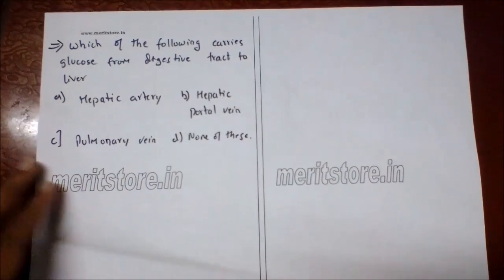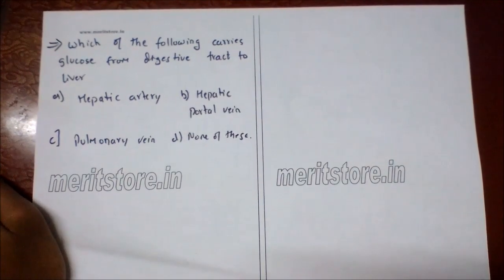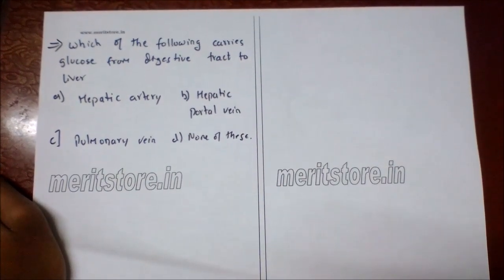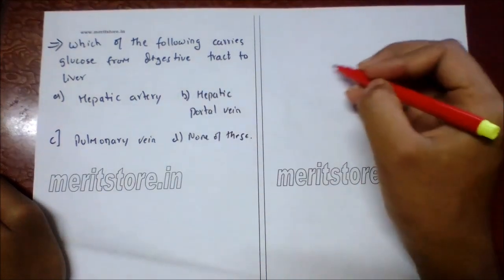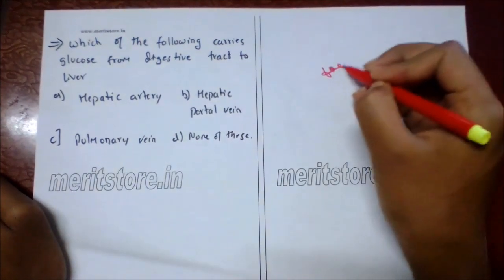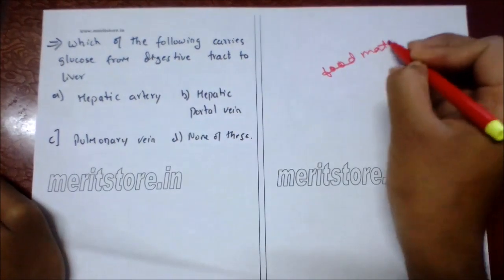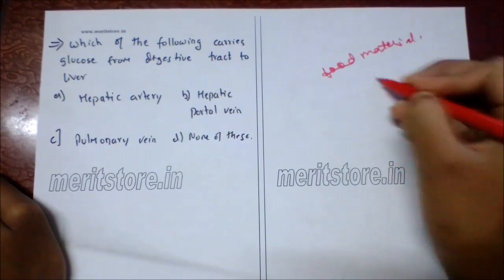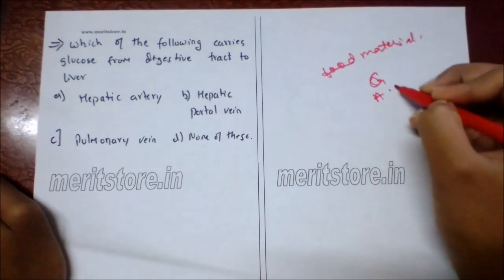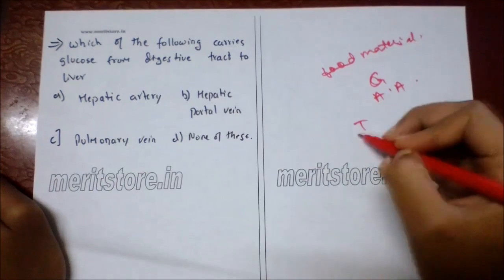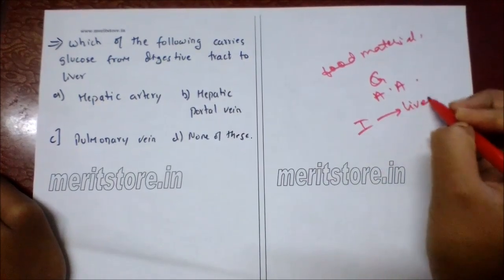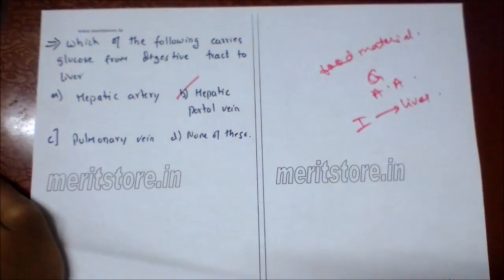Which of the following carries glucose from digestive tract to liver? A. Hepatic artery, B. Hepatic portal vein, C. Pulmonary vein, D. None of this. So the hepatic portal vein carries blood rich in absorbed food material such as glucose, amino acids from intestine to liver. So option B is the correct answer.